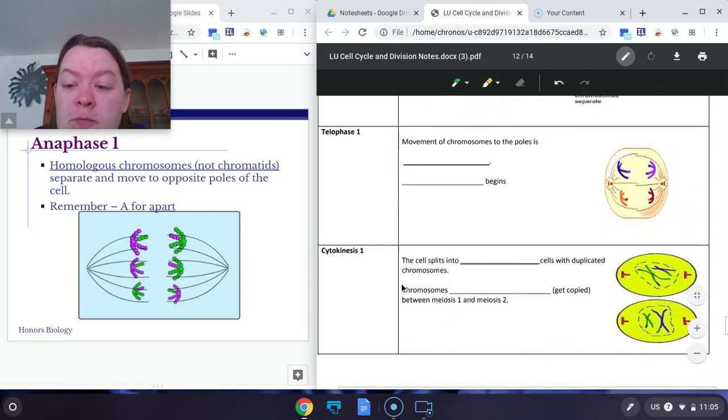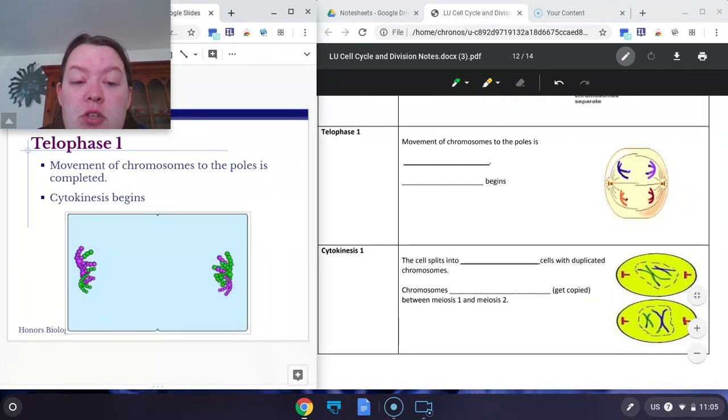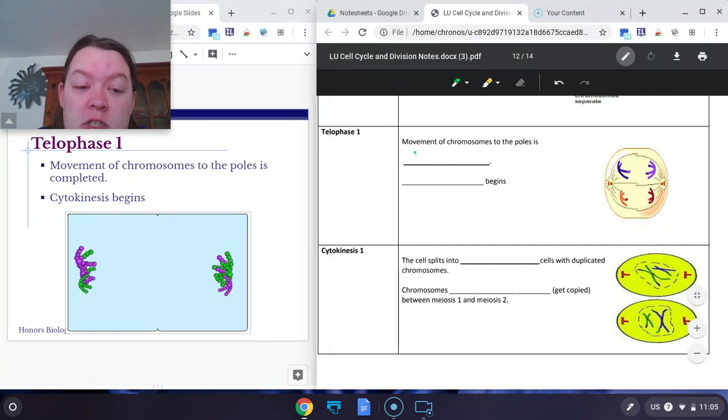Now we're going to move into the first telophase. In the first telophase, the chromosomes, again, full duplicated chromosomes, are moving to the poles. So they're at the edges of each cell. And cytokinesis will begin.